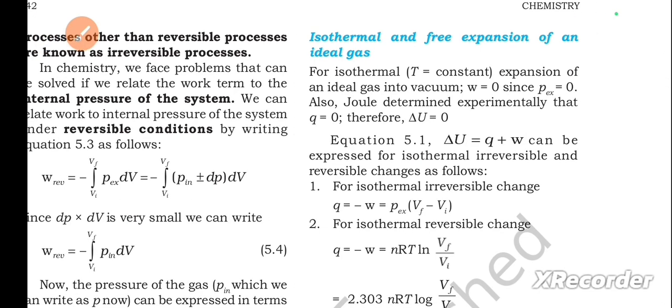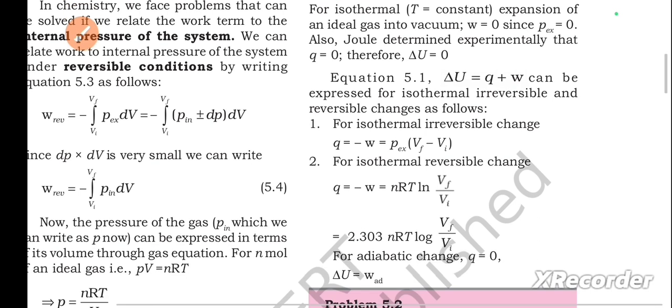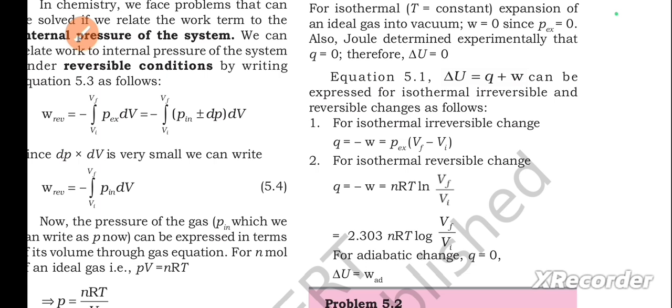Next, isothermal and free expansion of an ideal gas. For isothermal, T constant, expansion of an ideal gas into vacuum, W equals 0 since Pex equals 0. Also, Joule determined experimentally that Q equals 0, therefore ΔU equals 0. Equation ΔU equals Q plus W can be expressed for isothermal irreversible and reversible changes as follows.